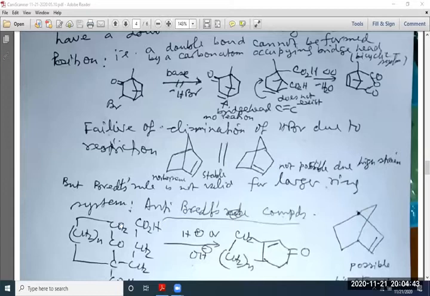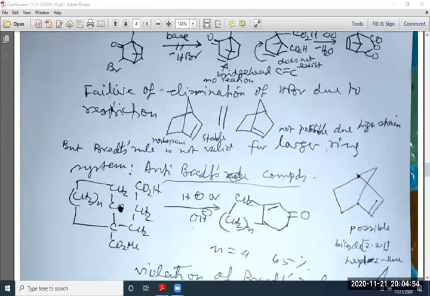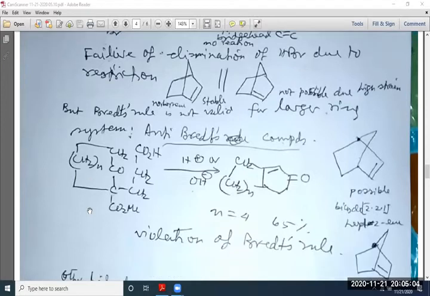But again, Bredt's rule is not valid for larger ring systems. That is the anti-Bredt rule. That means we can say that this is anti-Bredt's rule. For example, there are so many methylene carbons there, say n is there.